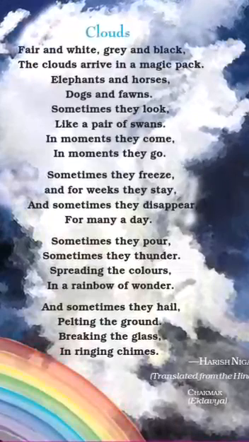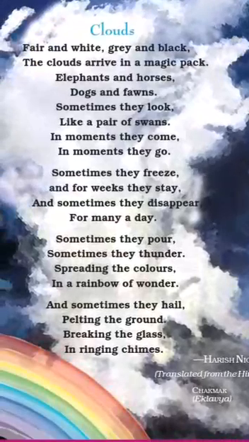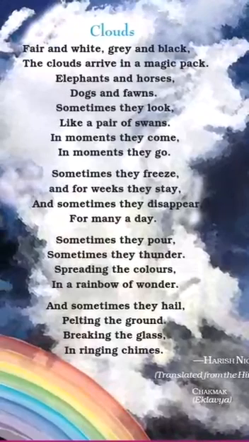Sometimes they thunder with a huge noise, spreading the colors in a rainbow of wonder. Okay, which means they are talking about rain. When it rains, you can see the rainbow of different colors. A very beautiful rainbow you can see with 7 colors. And sometimes they hail, a storm, a hurricane.